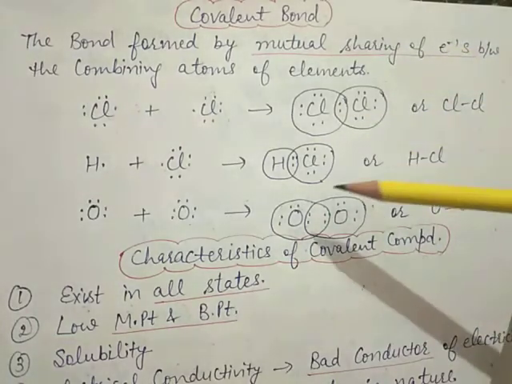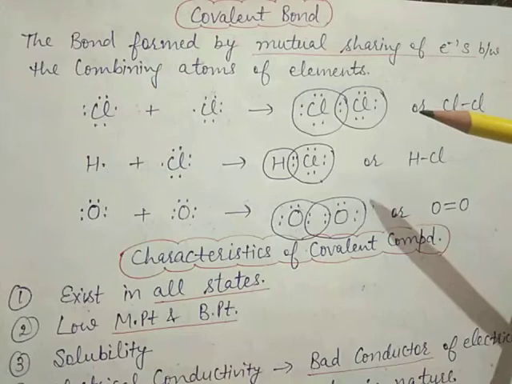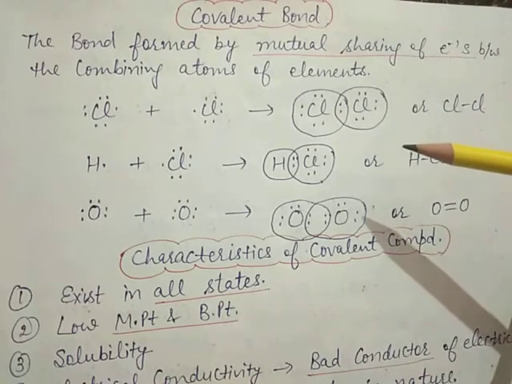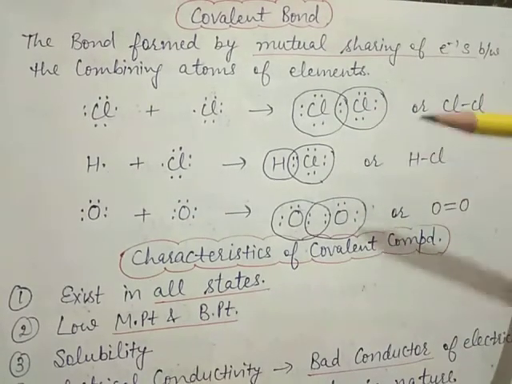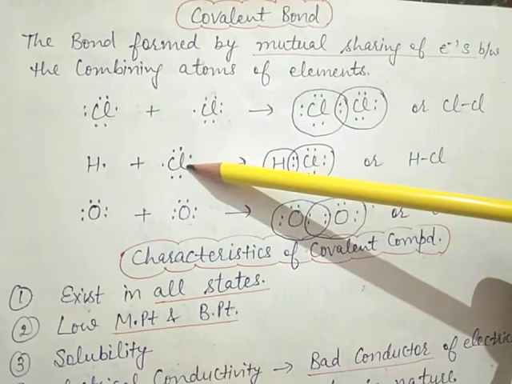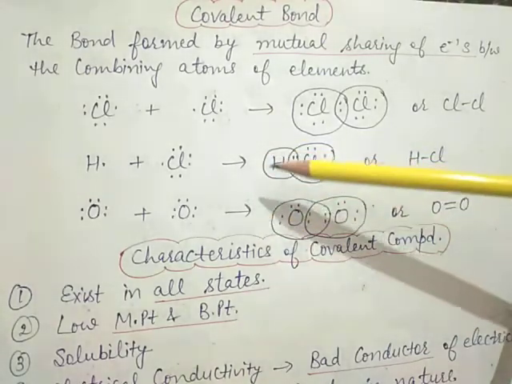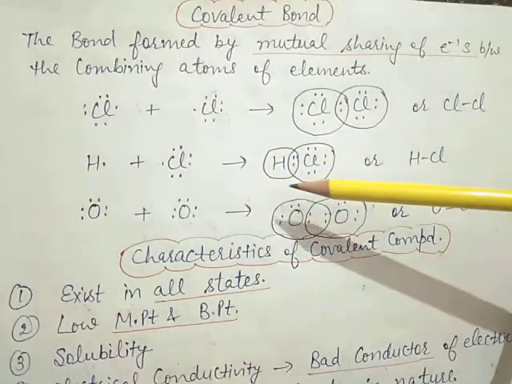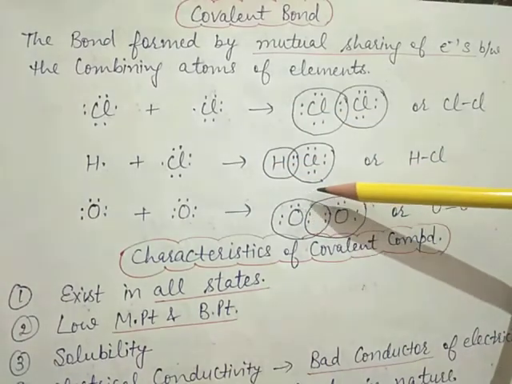Means these bonds are formed by the mutual sharing of electrons between the combining atoms of same element or different elements. This is same, but these are different. So we can say that, what do you mean by covalency? The number of electrons shared by an atom in order to complete its octet. This is called as covalency.